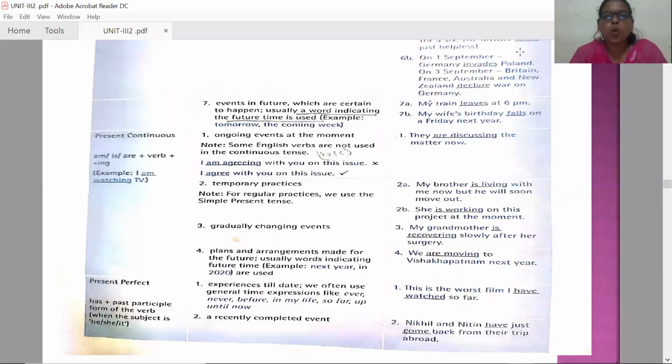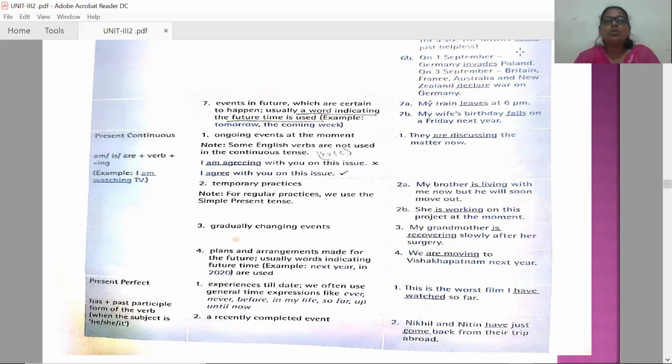Now let us see what is present continuous. When do we use that? What is the structure of present continuous tense? Present continuous, the word itself says that it is about a continuous activity. Structure will be am or is or are plus verb plus ing. Example, I am watching TV. I am listening music. I am teaching.